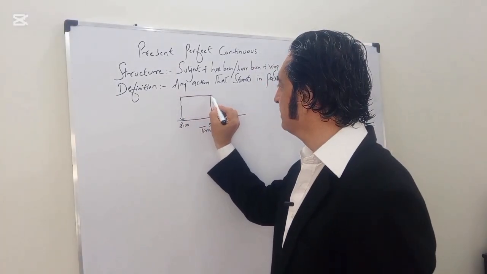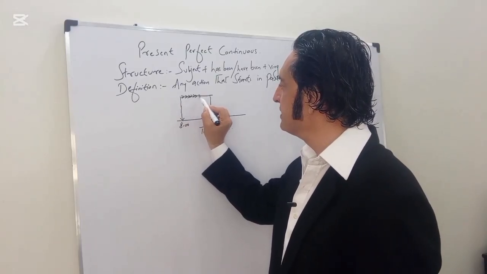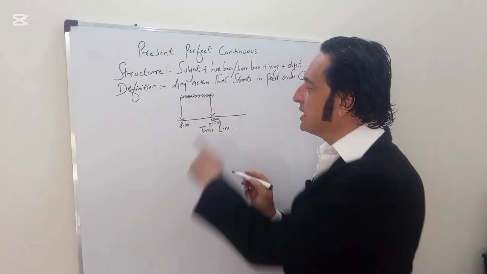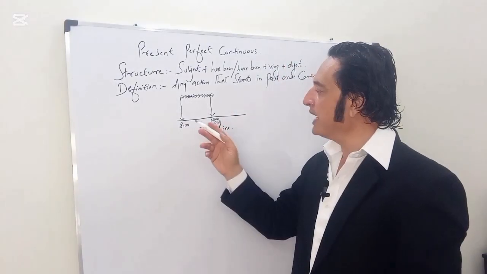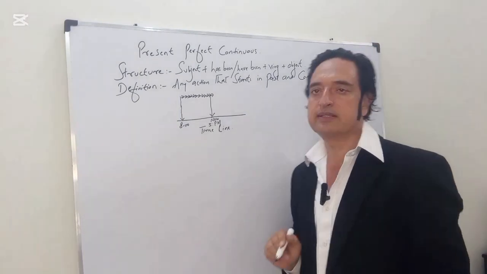So the activity of washing clothes has been taking place continuously, and in the present also it is continuing. You got it? This is the timeline diagram for you.